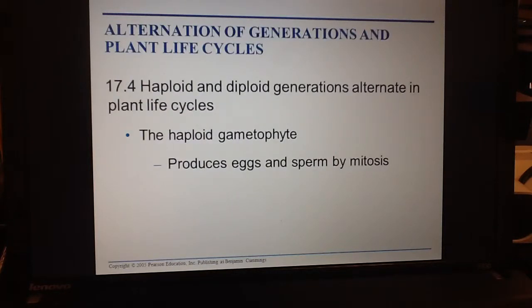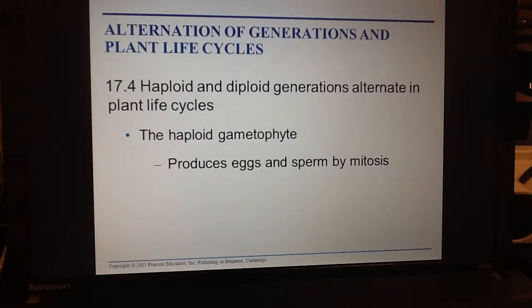Now, the most difficult thing about learning about plants is learning their life cycle, and you have to just memorize their life cycles. So there's two different things that we need to know. We need to know that there's haploid and diploid generations in a plant's life. So they have half their chromosomes and two copies of each chromosome, haploid and diploid.